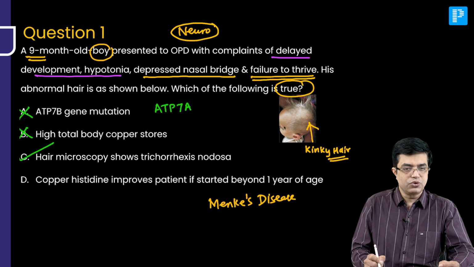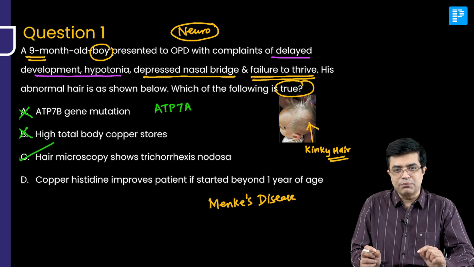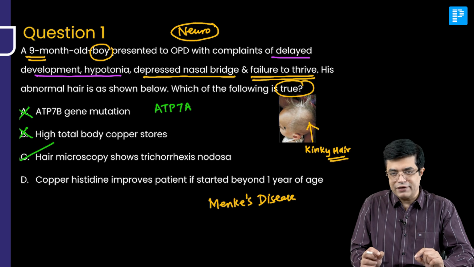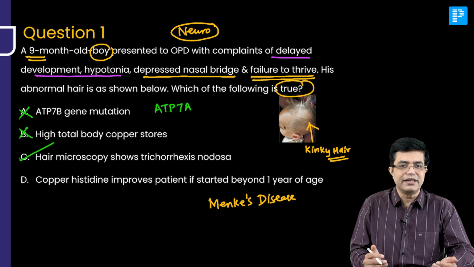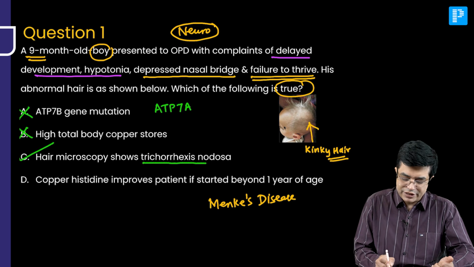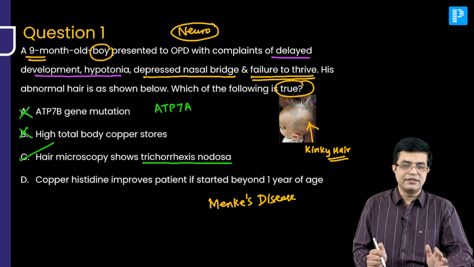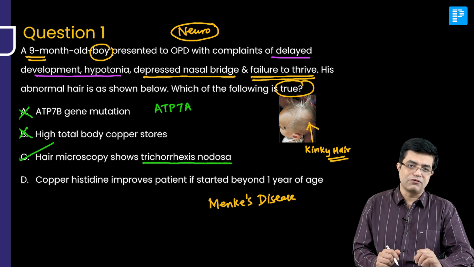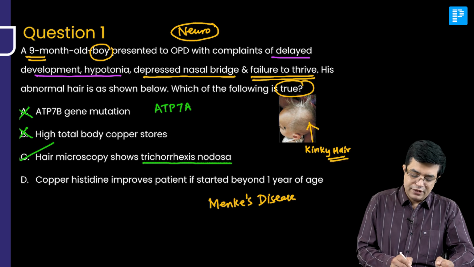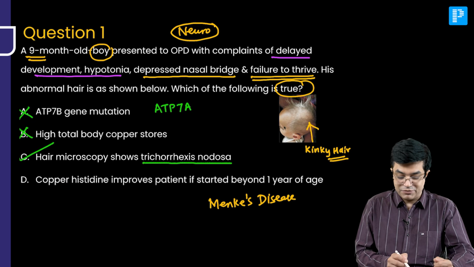Hair microscopy shows that the hair has micro fractures, and when you try to pull, it tends to break easily. This condition is called trichorrhexis nodosa, and Menkes disease is one of the important causes for trichorrhexis nodosa. Already we know the answer, but look at option number D also.